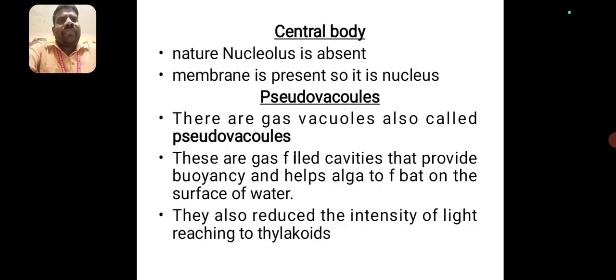The central body of Anabaena: a true nucleus is absent, but a membrane is present, so it is known as a nucleoid. The gas vacuoles are also called pseudovacuoles. They are gas-filled cavities that provide buoyancy and help the algae to float on the surface of the water. They also reduce the intensity of light reaching the thylakoids.